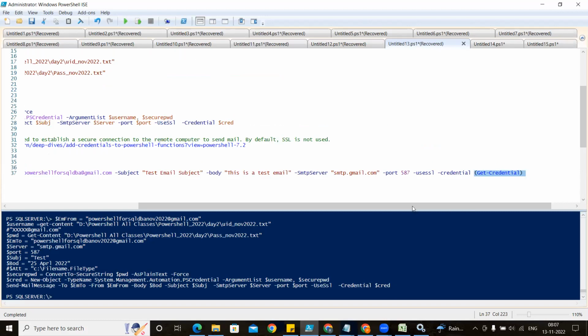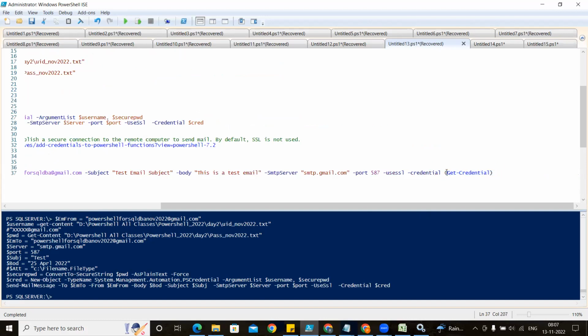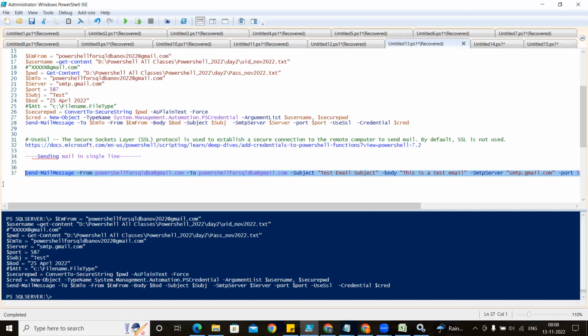But if you are writing a script and implementing this logic to send the email to all your team members, it will not work if you run the script through a SQL Server job or Task Manager. If you are running from PowerShell, PowerShell points to that Get-Credential window where you are entering your username and password.